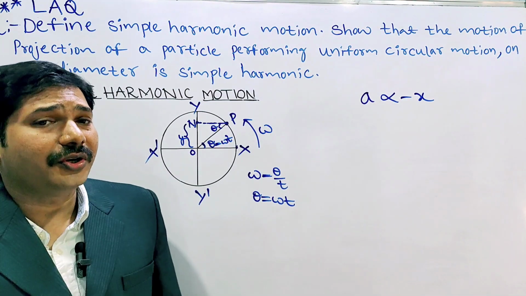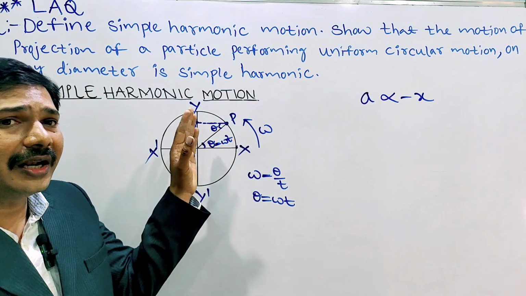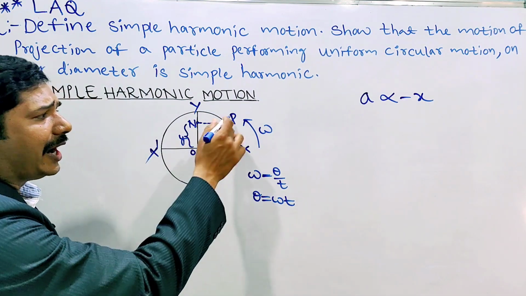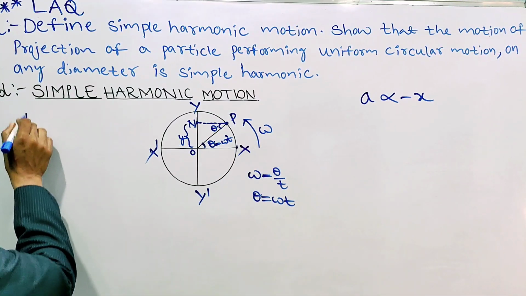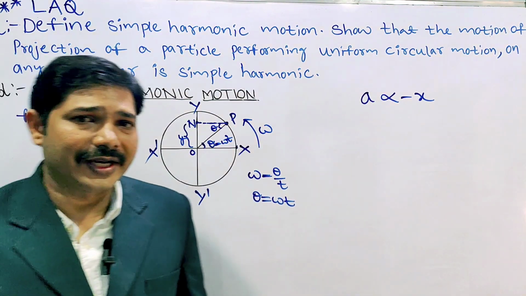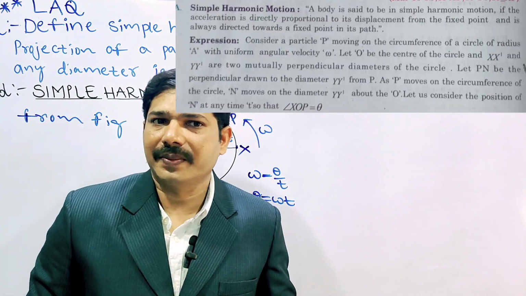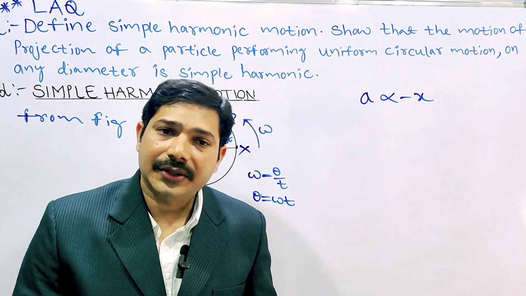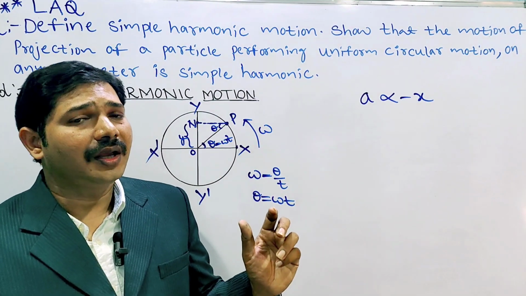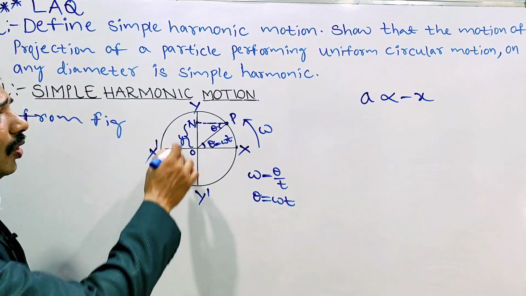From the figure you can observe that when the particle is moving on the circle, this N also moves on this diameter. From the figure you can observe O and P. Write this matter, four or five lines, then you can start the derivation. Draw a neat diagram, and after the diagram write the explanation. From the figure, O and P.